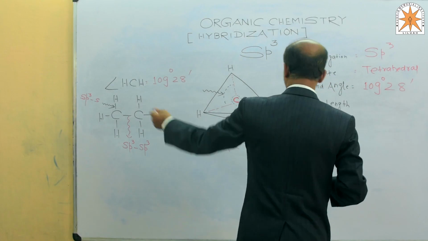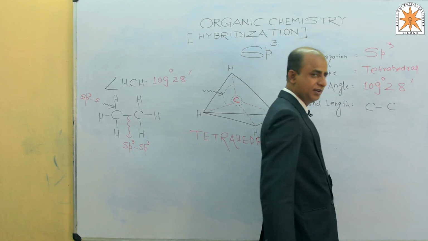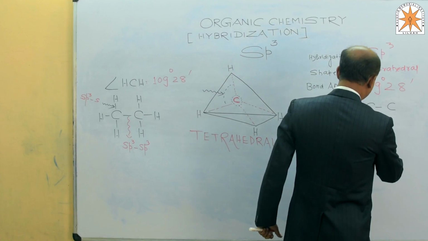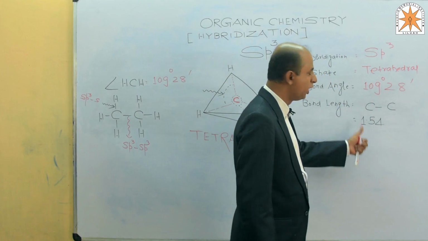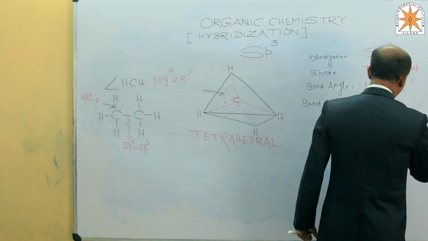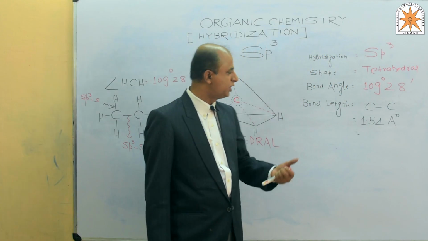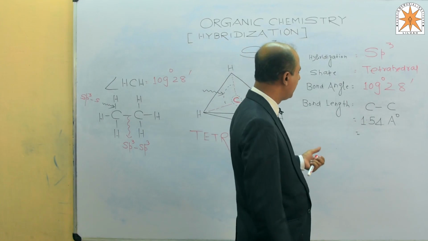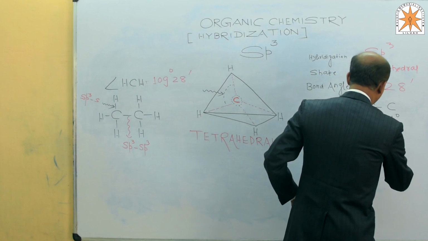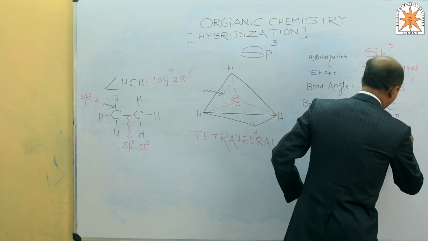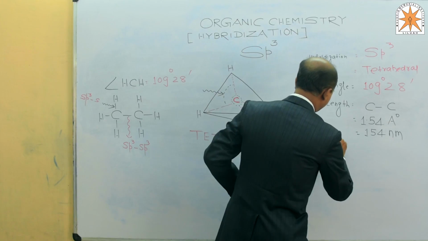Bond length, two types of bond length. First, the bond length between carbon and carbon. This is fixed. The carbon-carbon bond length in sp3 hybridization is 1.54 angstrom. Whenever we calculate, 1 angstrom is 10 to the power minus 10 meter and 1 nanometer is 10 to the power minus 9 meter. When we convert this angstrom value in nanometer, we have to write 154 nanometer.